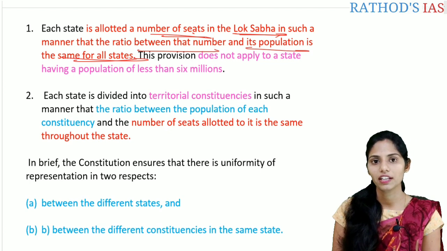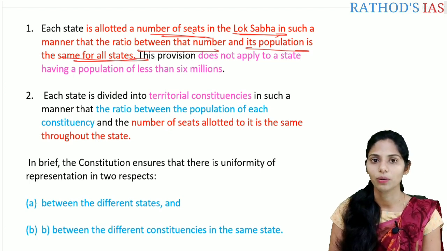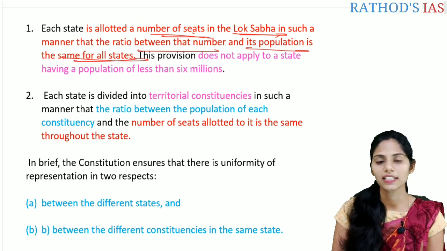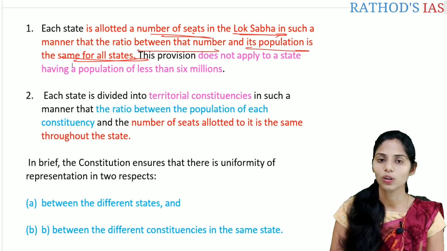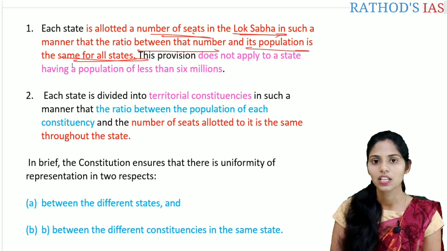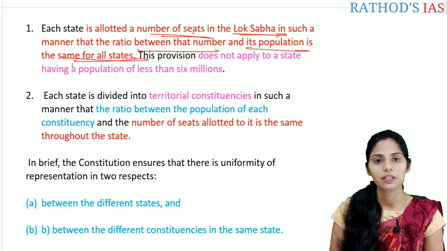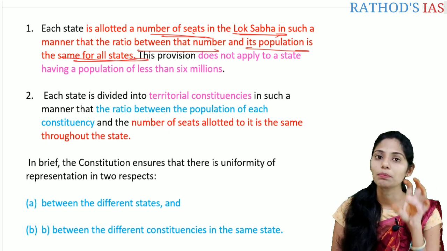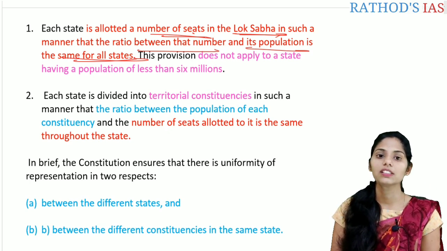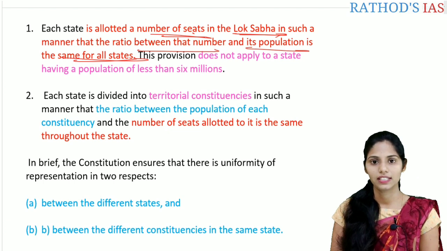Out of these 545, some are elected and some are nominated. Under the elected, they are elected from the states and also the Union Territories. Correct? So the number of seats allotted to the states in the Lok Sabha is in such a manner that the ratio between the number and its population is the same for all the states.